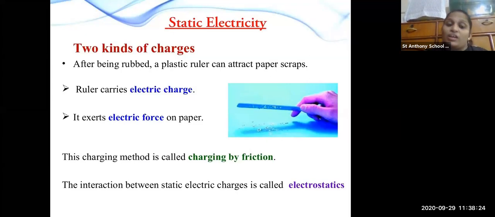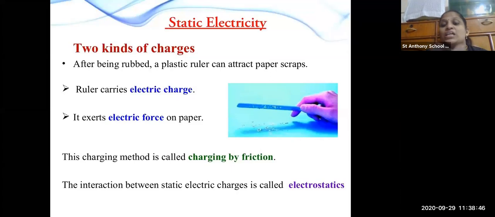It shows the electric force on the paper, but this force we can see for only a few seconds or minutes. So this charging method is called charging by friction.